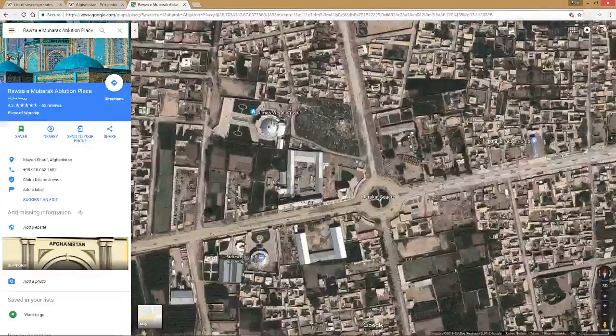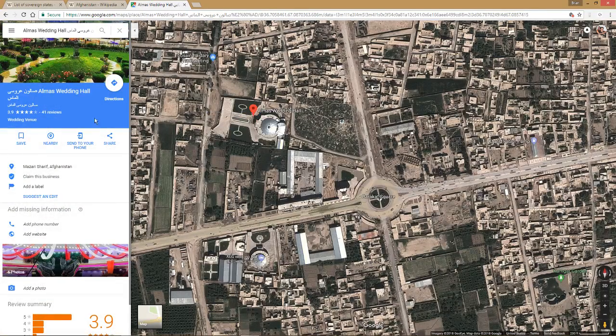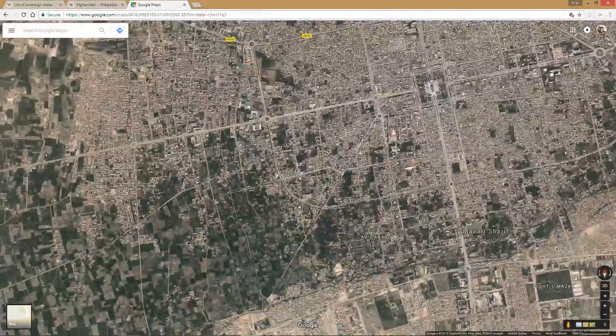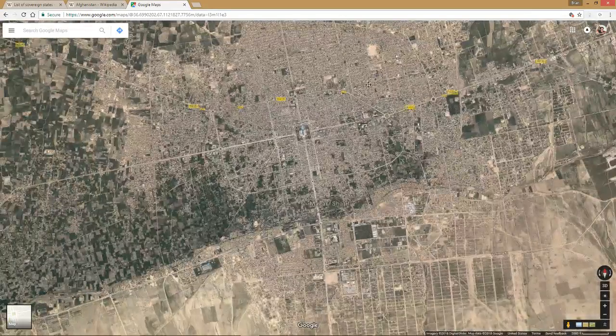Looks like there's a couple other interesting buildings over here. Almost Wedding Hall. It's got a few reviews. I don't know. The building looks interesting, but I'm already married, so might drive by that. It's on the Central Drag. I'd probably end up driving by that anyway.